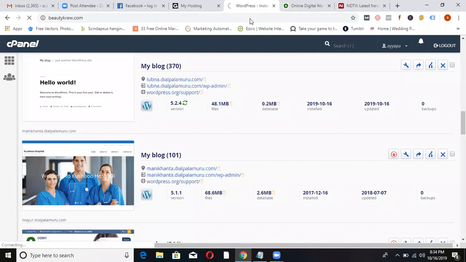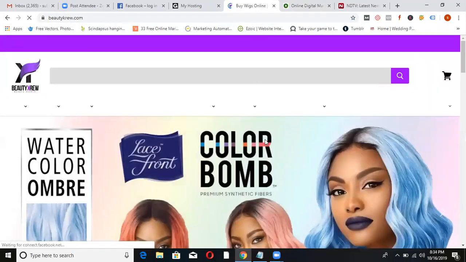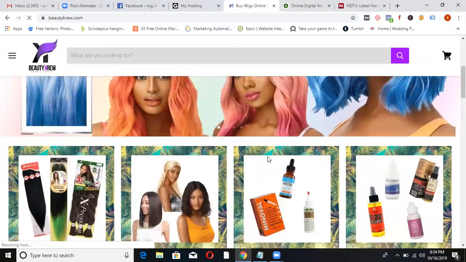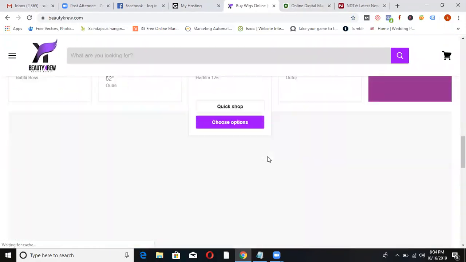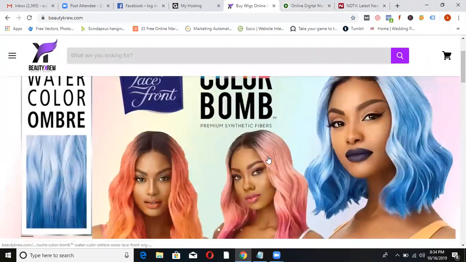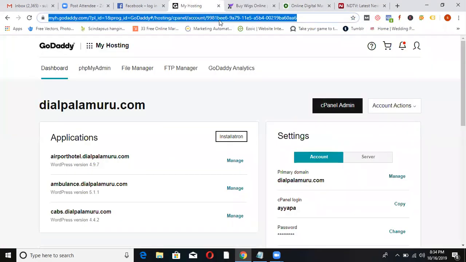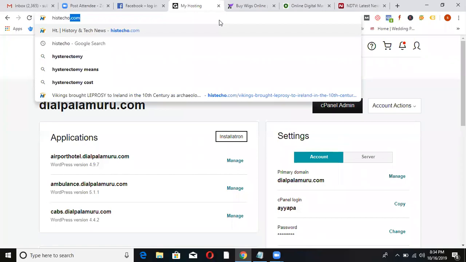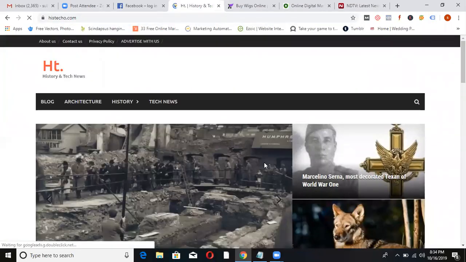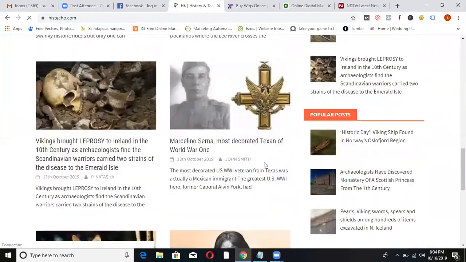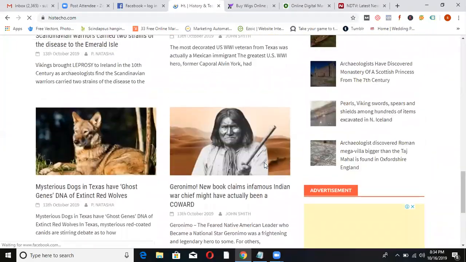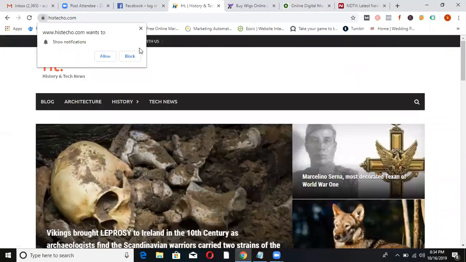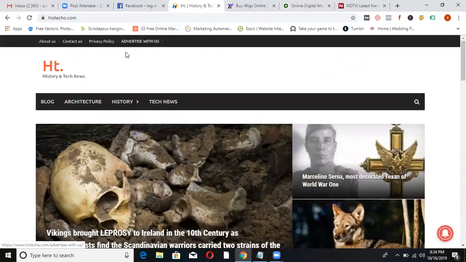beautycrew.com. This is another e-commerce website. This is done in Shopify. The same thing you can do in WordPress also. This kind of website, how to do it also, I'm going to teach you. Next thing is a blog, like Histaco. This is a blog actually. This is also designed in WordPress. Whether it is a website, e-commerce, or blog, how to create it, I'm going to teach you now.